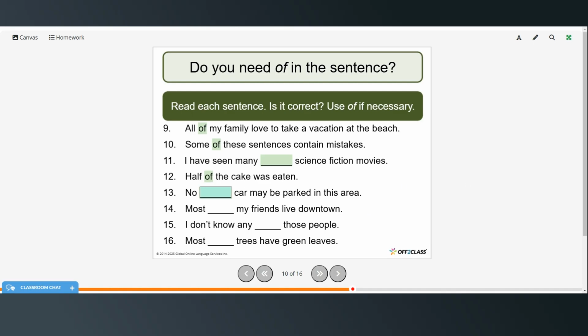No car may be parked in this area, so that one's fine. You don't need to add anything. So most of my friends live downtown. I don't know any of those people. And most trees have green leaves. We don't need to add of there.